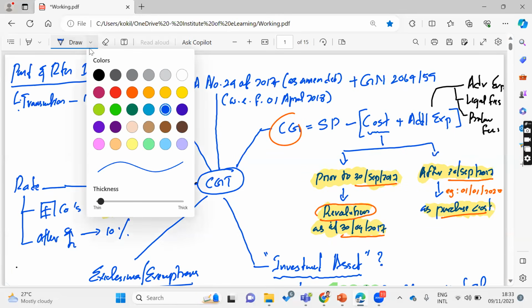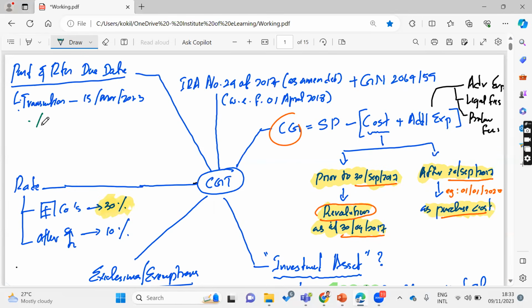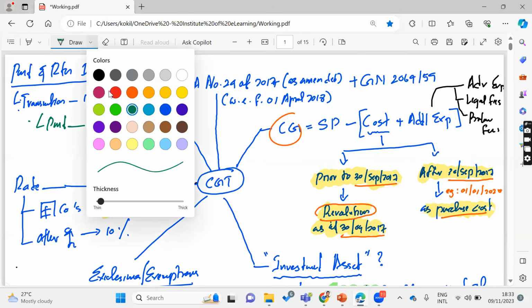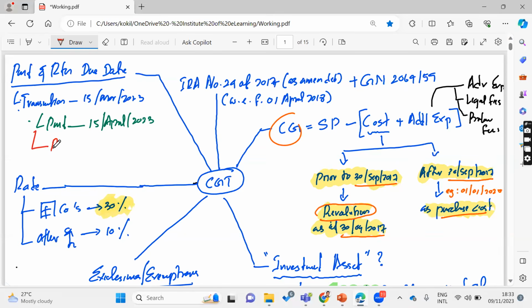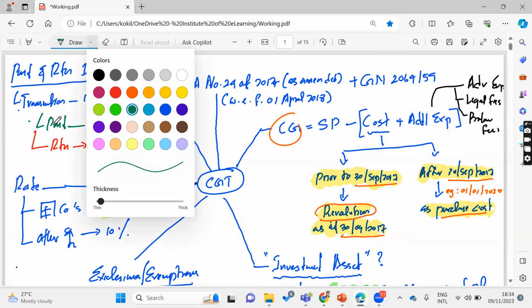Then you need to make the payment, right? When? Payment on or before 15th April 2023, on or before this date. And also you are required to submit the return also by 15 April 2023, right? Very important.